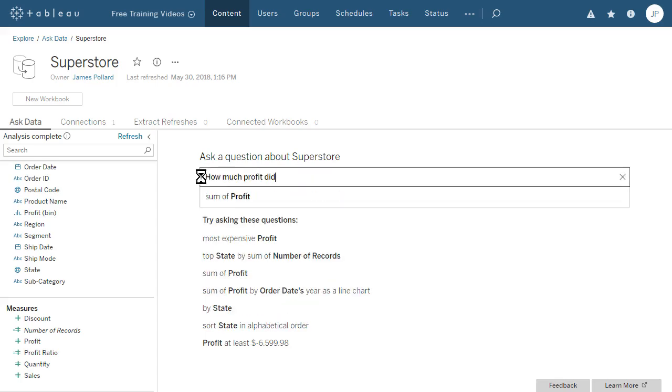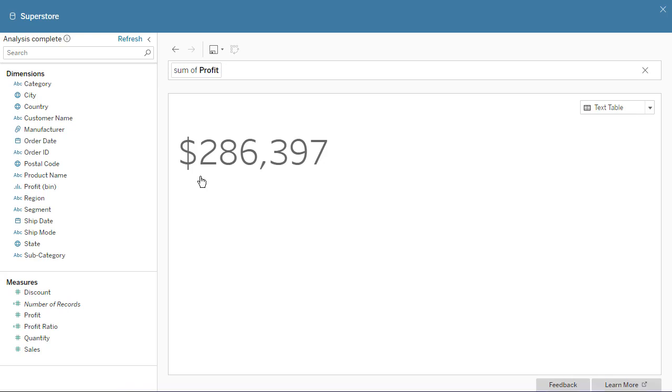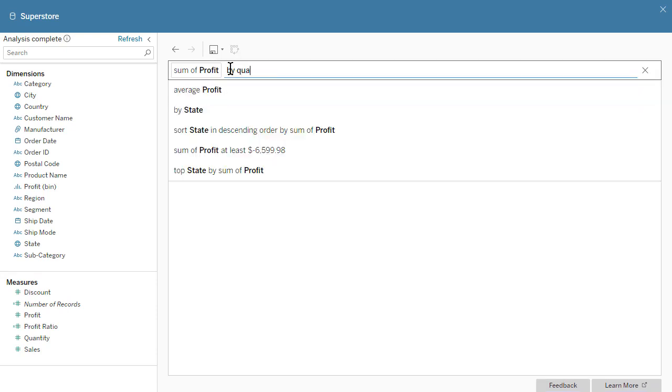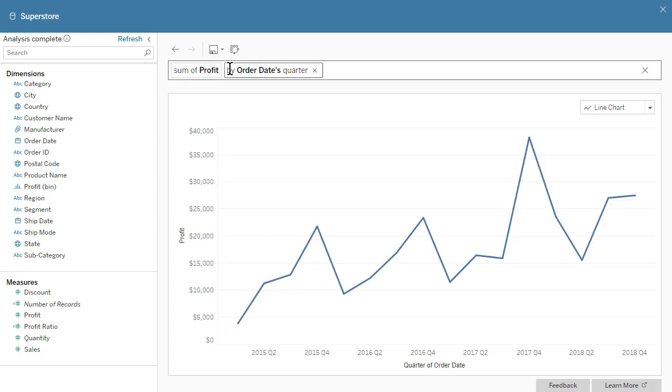Let's type in our first question. How much profit did we make? When we press Enter, the answer is displayed. It's that simple. Notice that Ask Data has converted our natural language question into a short analytical phrase. If we type by quarter to the right of the analytical phrase, a second analytical phrase is added, and profit is broken down by quarter. Adding analytical phrases allows for ad hoc analysis.